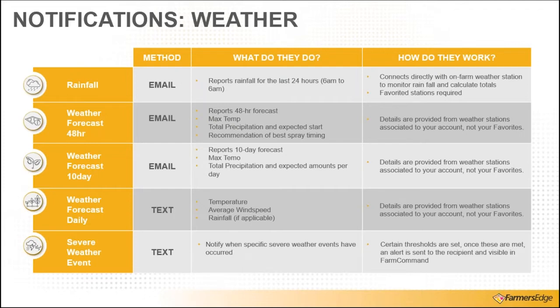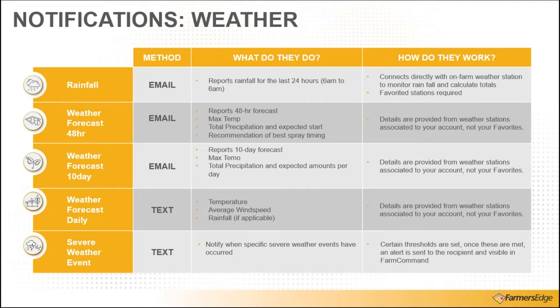So any one of those instances can trigger an alert that sends via text message or email, depending on the use case there, but more often it is text message to notify where these specific severe weather events have taken place, allowing us to be more proactive on those risks and potentially insurance claims that we may want to move forward with. So again, this is related to all weather stations associated to my field. So it's actually giving me an alert of these events based off of my field rather than the specific weather stations. So let's take a look at some examples of these 5.